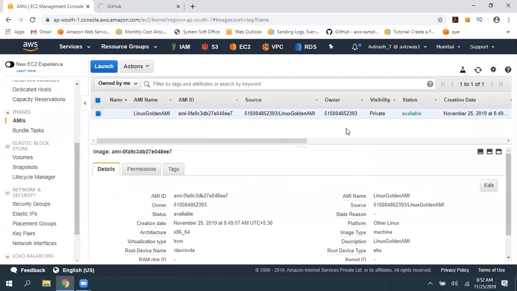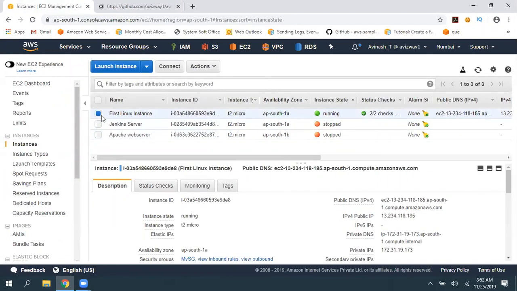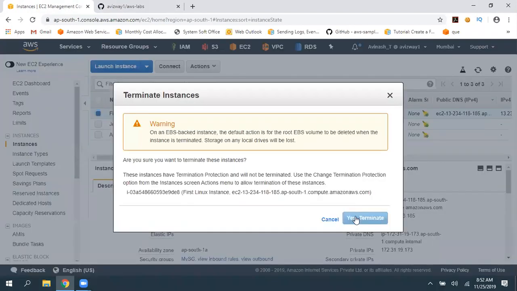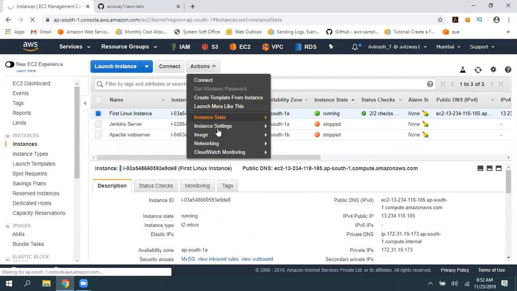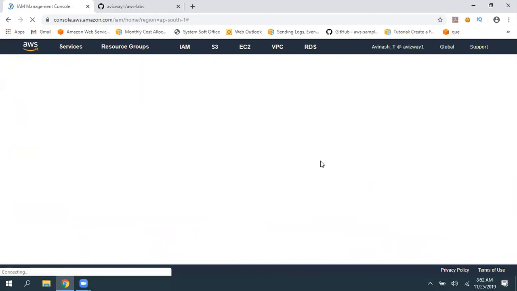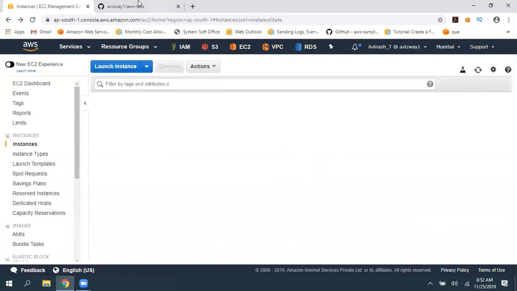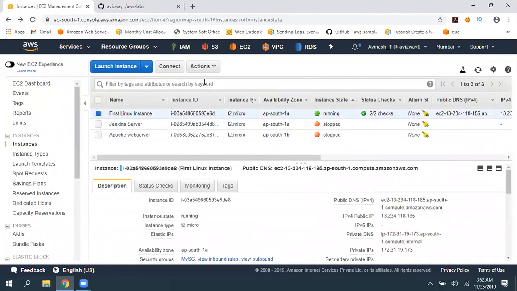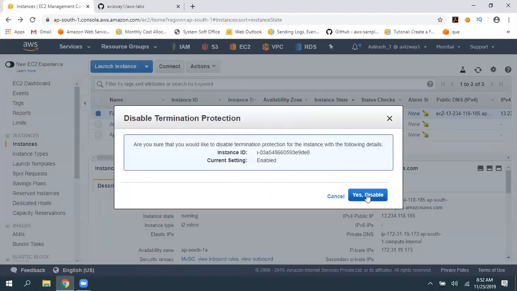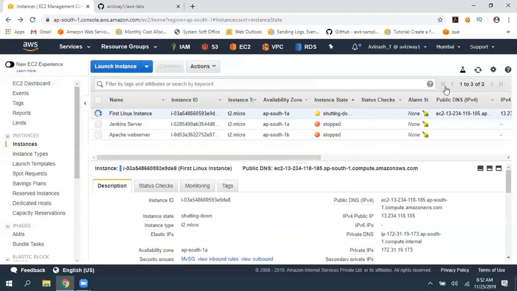Okay, so here the AMI is created. If you really want to keep this instance, you can, or else you can just delete it. So I'm terminating it. Again, termination protection is enabled for this instance, so go to settings, change your termination protection. Go to actions, change termination protection, disable it, and I'm going to terminate this.